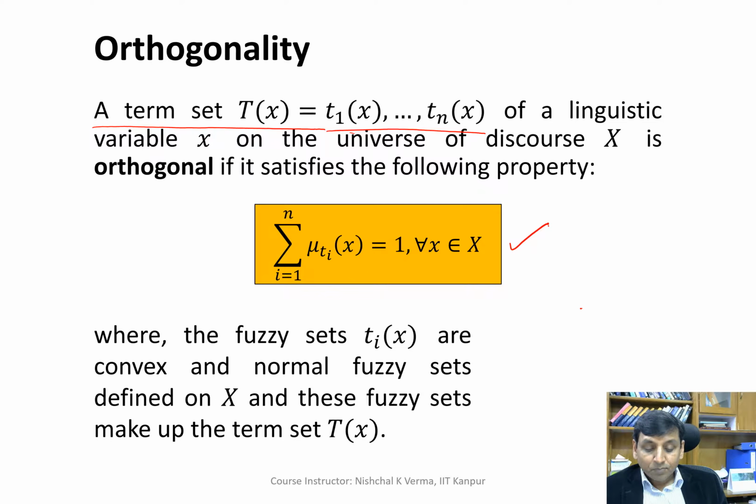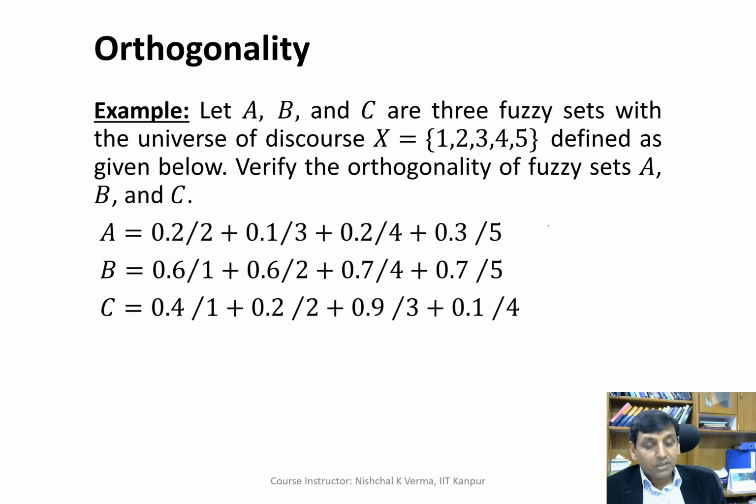Also, the Tix, the ith fuzzy set in the complete term set, are convex and normal fuzzy sets. It is very interesting to know that all the fuzzy sets present in the term set must be convex and normal fuzzy sets. So let us take an example and understand.